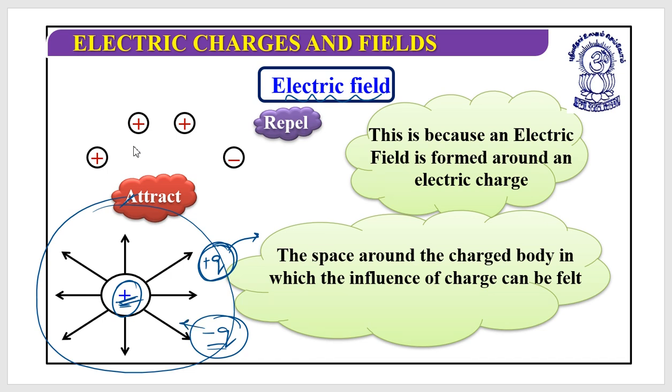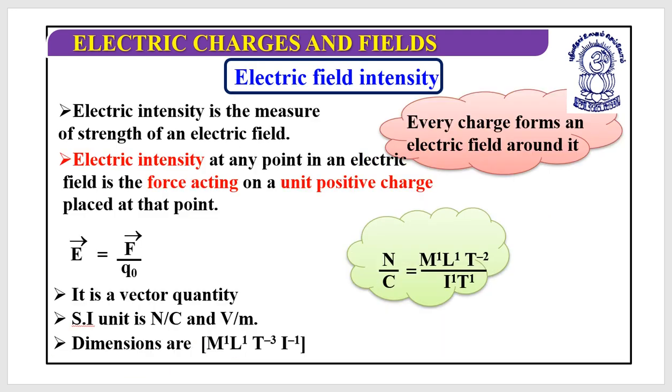So what I mean here is, if a charge can attract or repel at that place, we can say these charges are within the region of an electric field provided by this positive charge. Did you understand what an electric field is? Okay, let's move to the next slide.